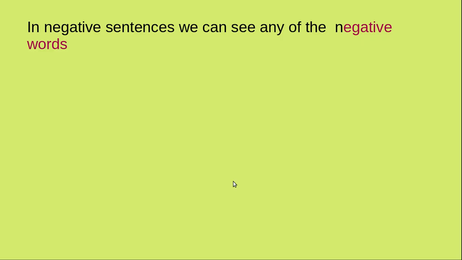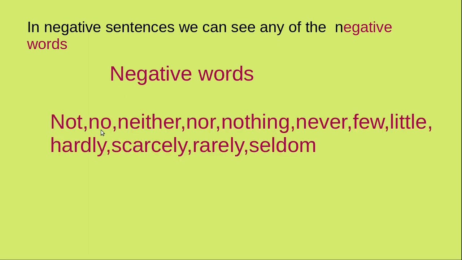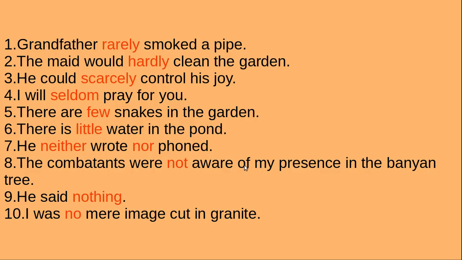Now, in negative sentences, we can see any of the negative words. Some of them are here: not, no, neither, nor, nothing, never, few, little, hardly, scarcely, rarely, seldom. You know that, right? Now, please find out negative words in these sentences. Here it is rarely. Here it is hardly. Here it is scarcely. Here it is seldom. It is few, little, neither, no, not, nothing, no.